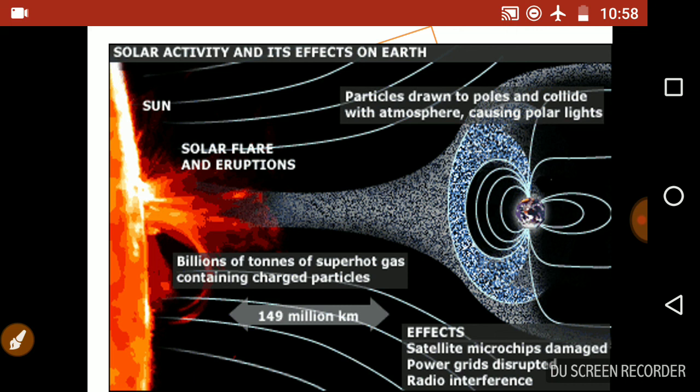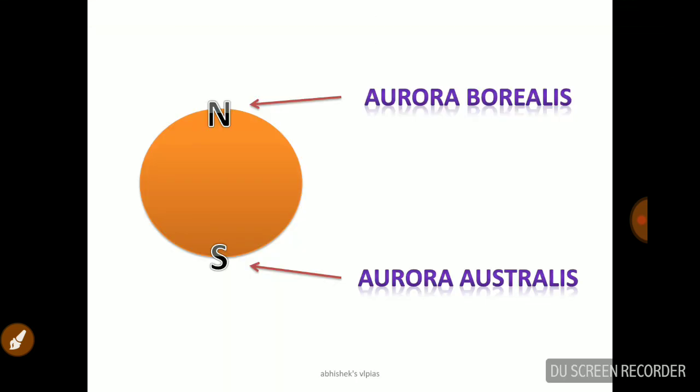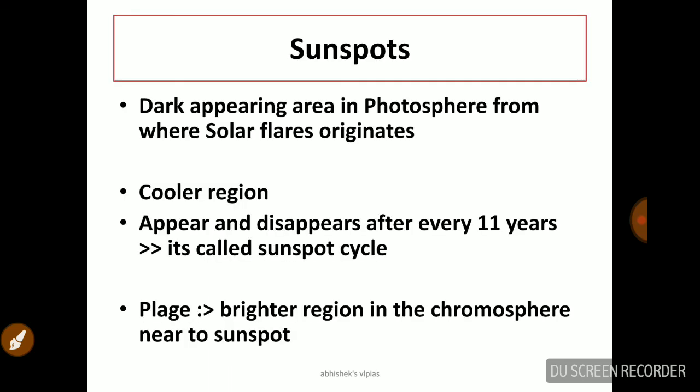Super hot gas containing charged particles will reach here, and these flares will definitely affect and create problems for satellite microchips, the power grid and radio, causing interference. So this is a very serious problem for us too. As you can see, the charged particles coming to the northern hemisphere produce what is called aurora borealis, and in the southern hemisphere it is called aurora australis. So that is a very important point.